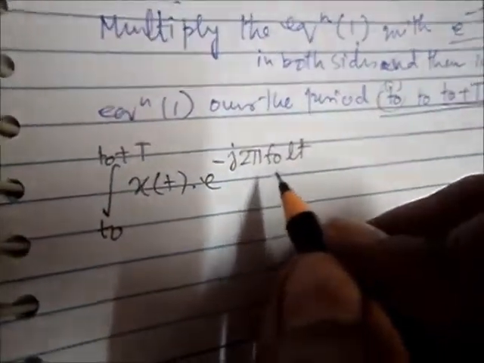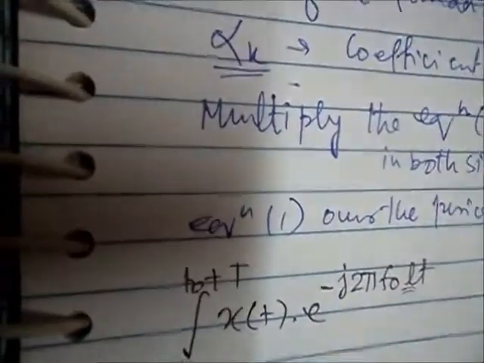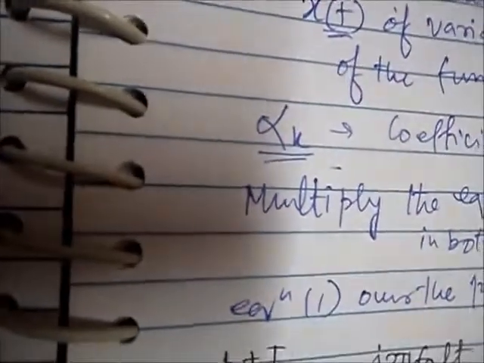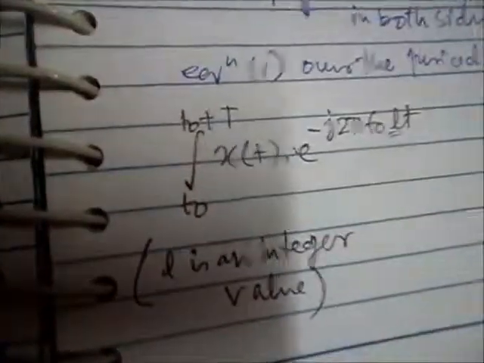Where what is L here? This L is an integer variable, an integer value.